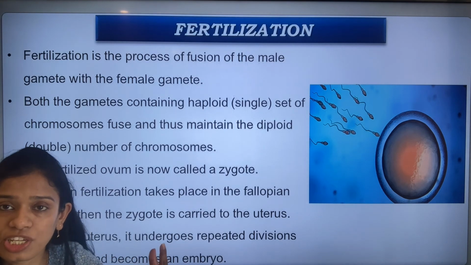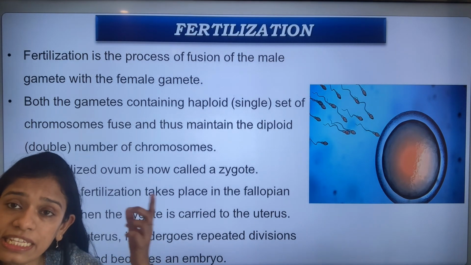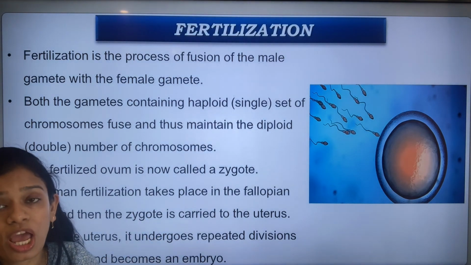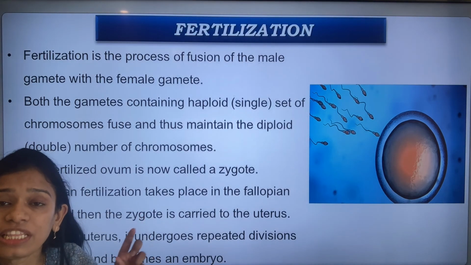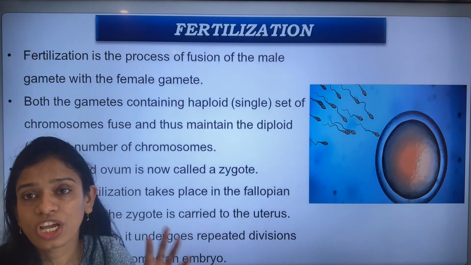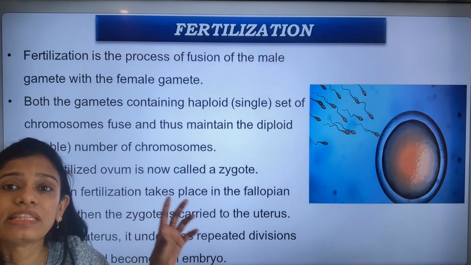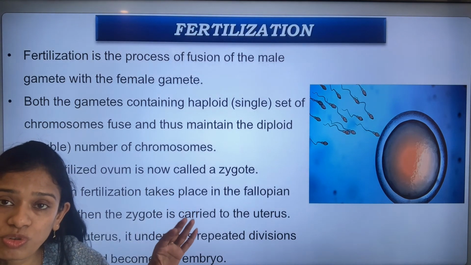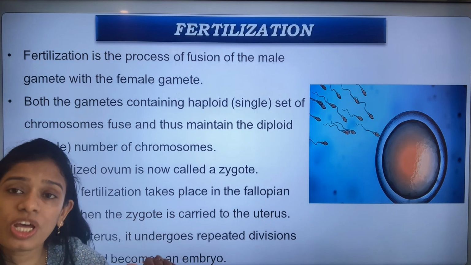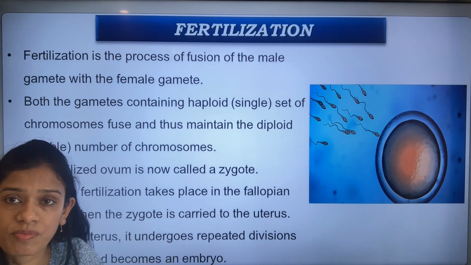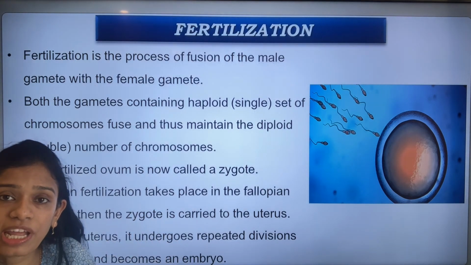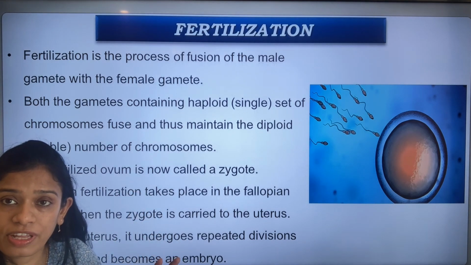After fertilization, the egg starts dividing in the fallopian tube. After a stage, that is the 16-cell stage, it is also known as the blastula. At that time the cells start moving and enter into the uterine cavity and implant themselves.